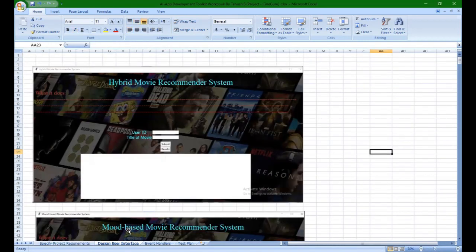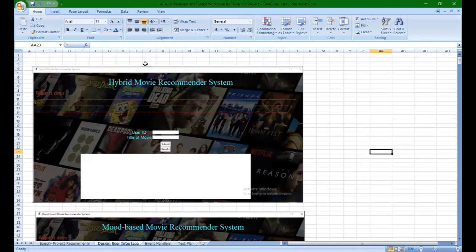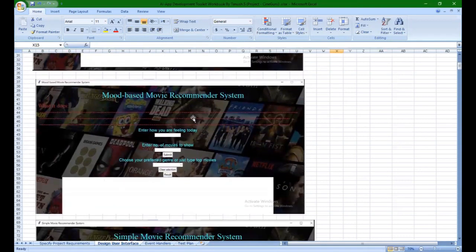So next I'll move to the design user interface. Here I'll be showing three screens, and this is how the app looks. The first is the hybrid movie recommender. As you can see, the two text boxes, the submit and result buttons. Then for the mood-based movie recommender system, you can see the two text boxes, a combo box, and the output and the submit and result buttons, and the clear selection button.